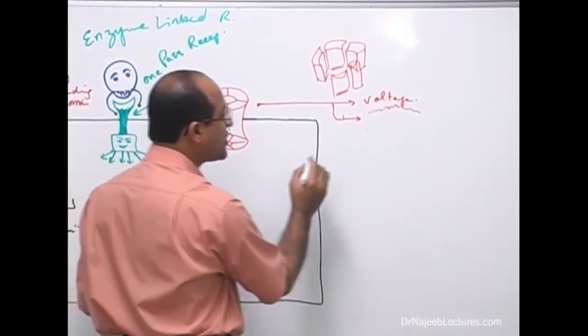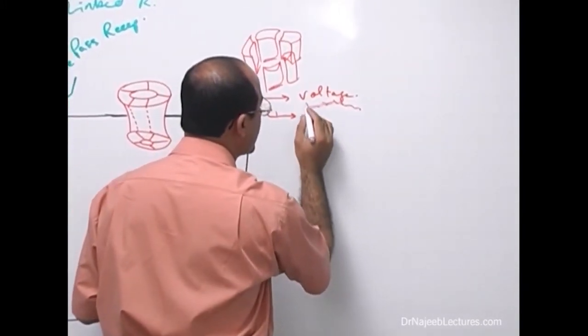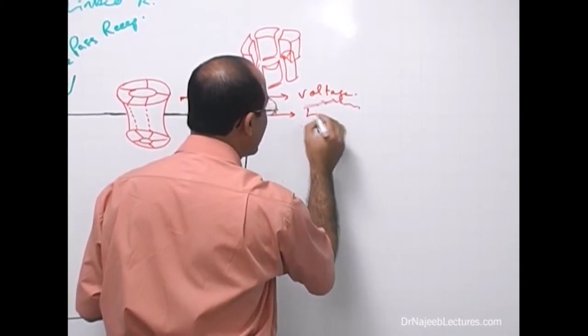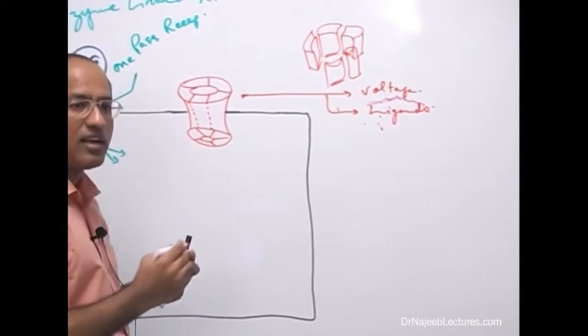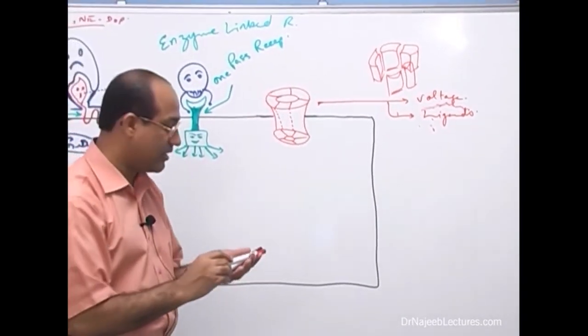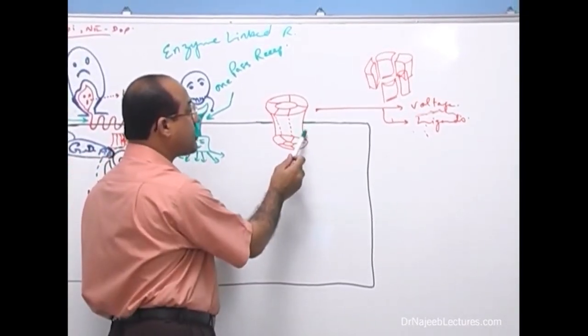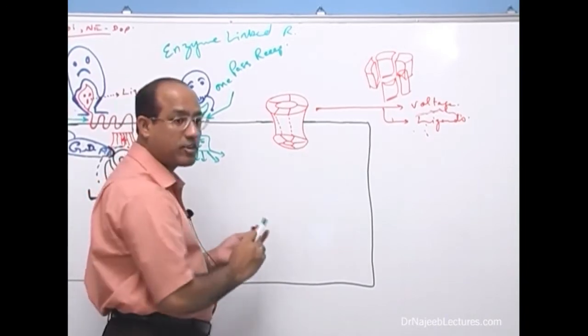Then there are some other channels which are activated by ligands, a special type of ligands, and those channels are called ligand operated channels. So actually receptors are basically ligand operated channels.